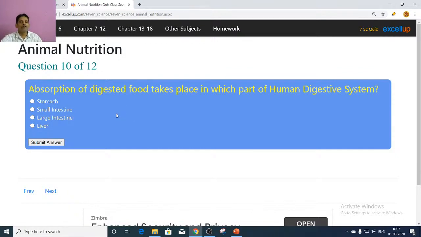Absorption of digested food takes place in which part of human digestive system? So, most of the digestion takes place in the small intestine only, and absorption also takes place by villi present in the small intestine.